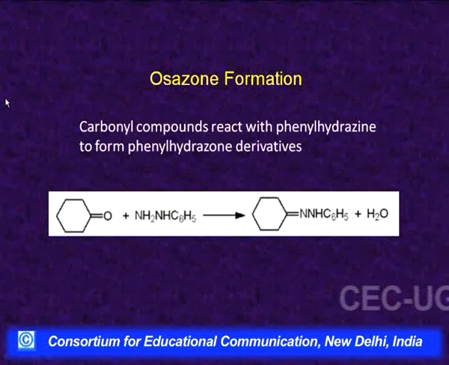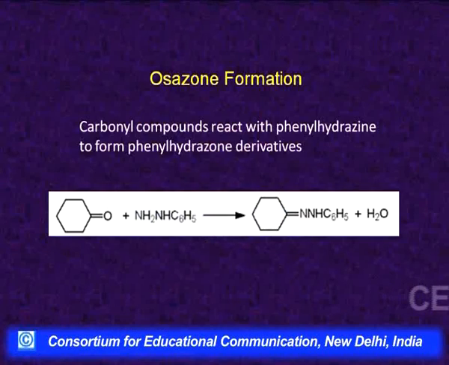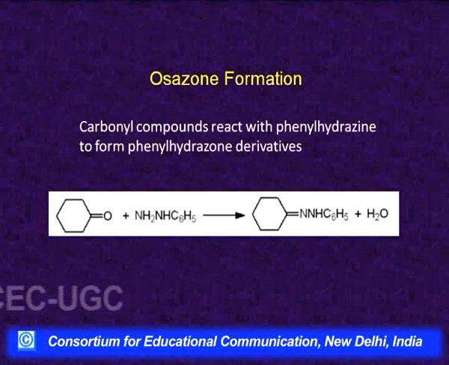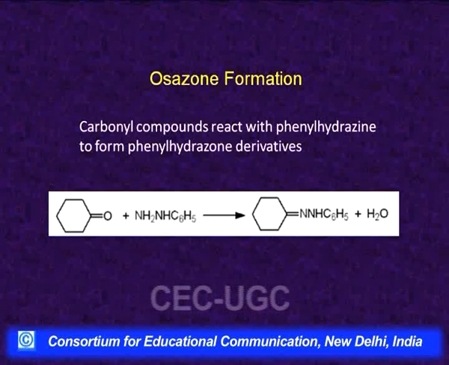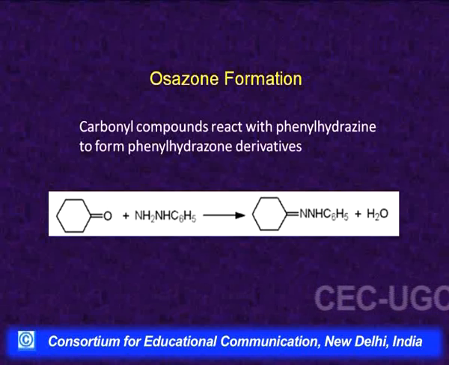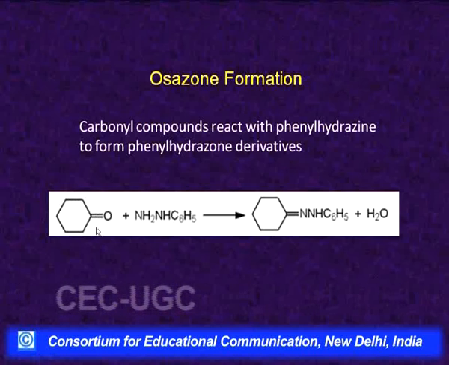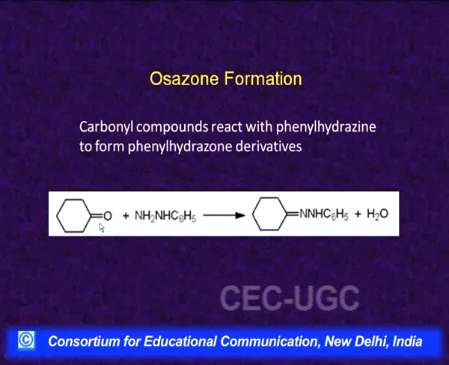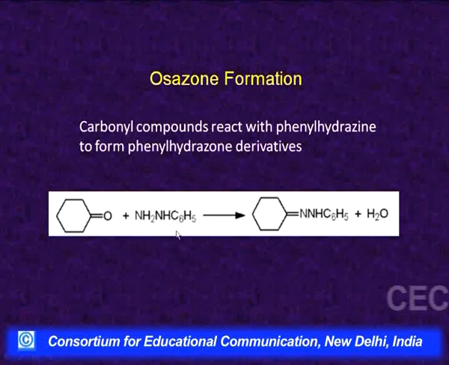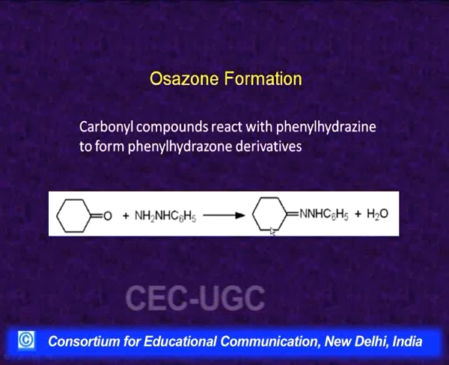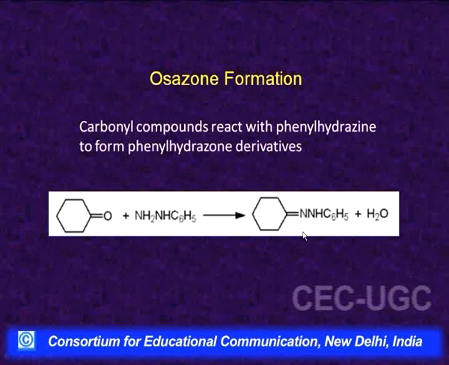Then there is one important derivative of glucose and other monosaccharides, which we call osazone, and some disaccharides also give these osazone derivatives. We know that carbonyl compounds, that is aldehydes or ketones, react with phenylhydrazine to form a type of derivative which is called phenylhydrazones. Here it is shown, any carbonyl compound, whether this is cyclohexane as shown, but it may be cyclohexanone or any other ketone or aldehyde, will react with one molecule of phenylhydrazine, a water molecule is lost, and we get these derivatives which are called phenylhydrazones.